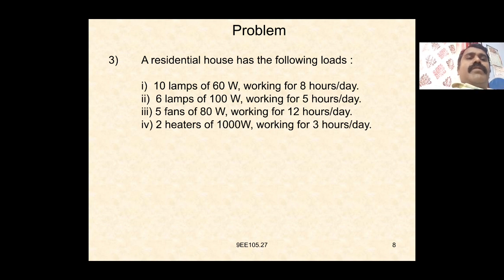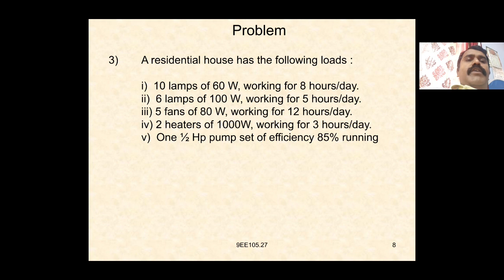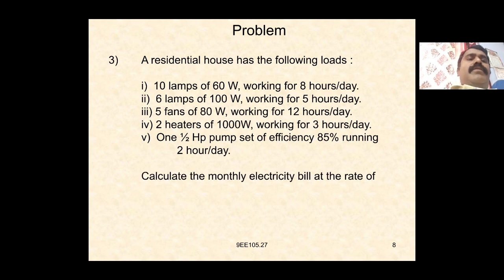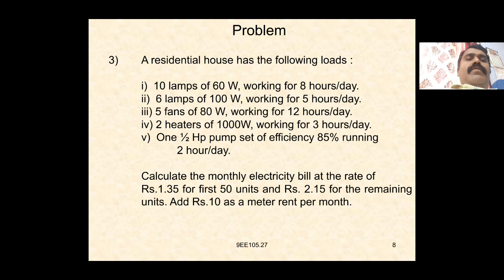5 fans of 80 watts working for 12 hours per day, 2 heaters of 1000 watts working for 3 hours per day, and 1 half HP pump set of energy efficiency 85% running 2 hours per day. Calculate the monthly electricity bill at the rate of rupees 1.35 for first 50 units and rupees 2.15 for the remaining units. Add 310 as a meter rent per month.